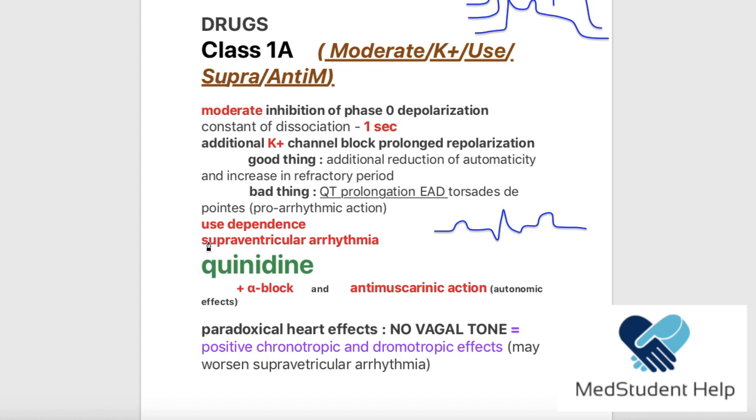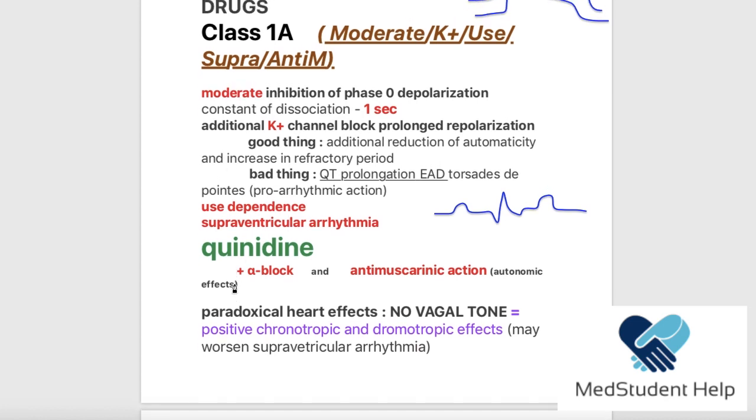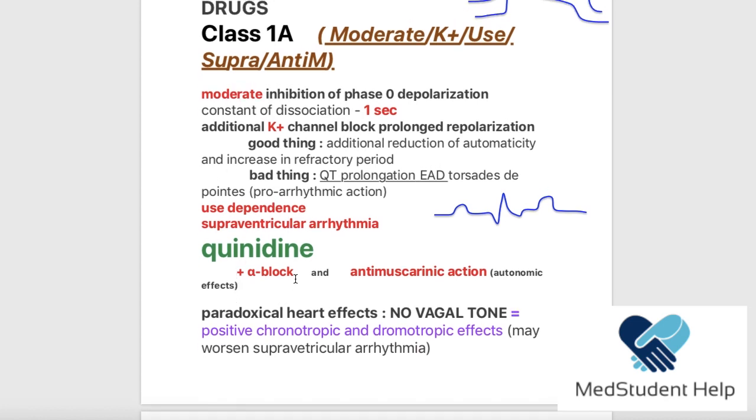Okay, now where do we use this class? We use it for the supraventricular arrhythmias. Okay, now focus on the red color. These are very important things. So if you were to skip anything, well, you can skip some things, but I mean, don't skip the red ones. Okay, now let's see what drugs do we have in this category.